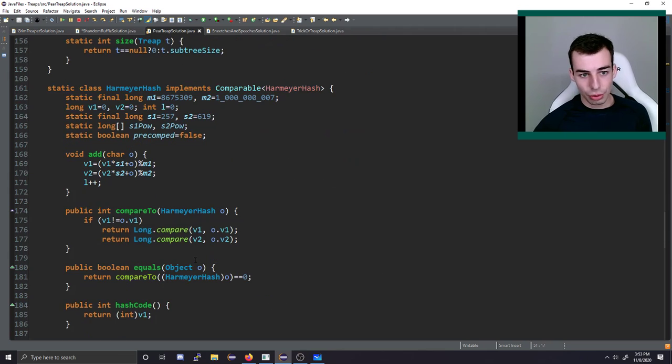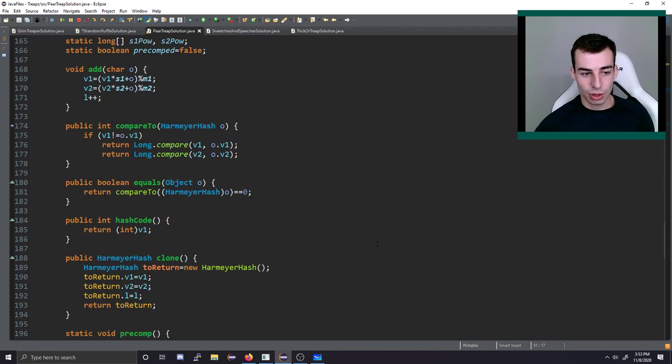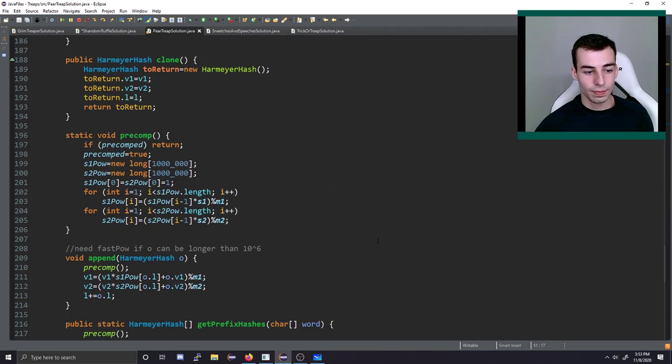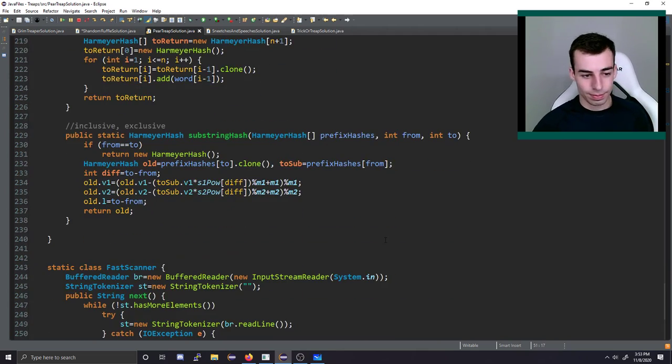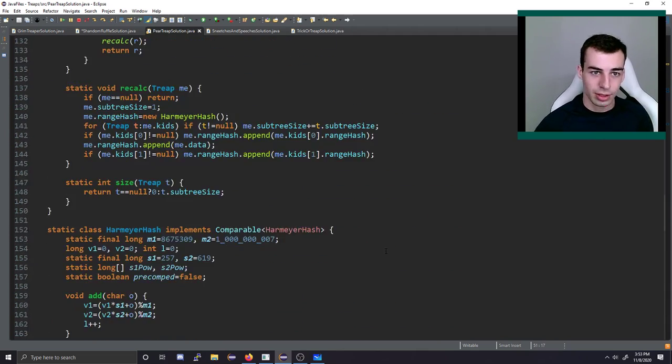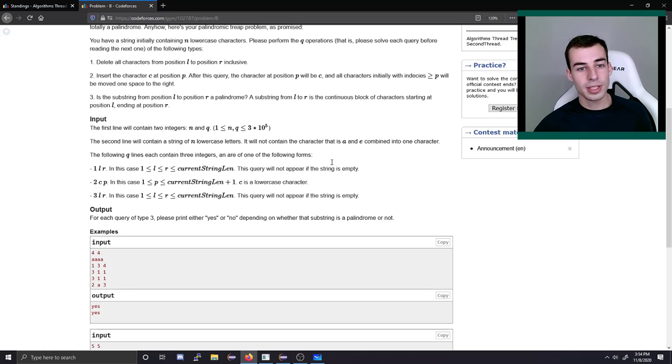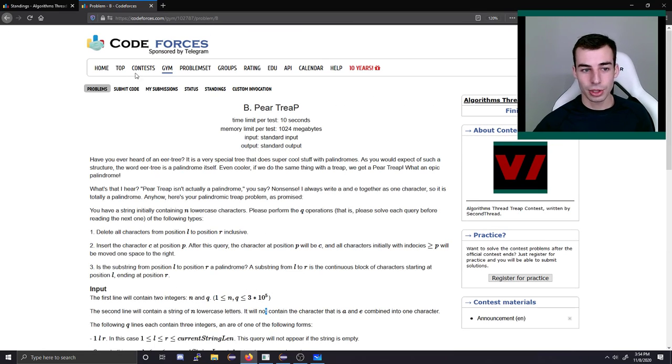I'll scroll through this slowly. If you want to pause the video to see how different things are done here, you can do that. But if you're not into hashing, it's probably fine. This isn't super important. It's a very specific skill that you need in order to be able to solve this problem.